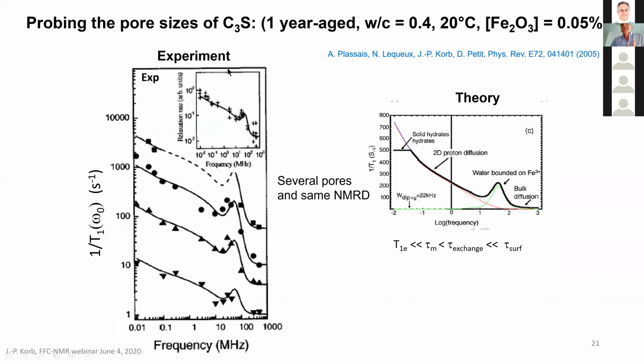And that's limited to the first 24 hours, but we succeeded with Nicolas Lequeux to observe, not for cement paste, but for a single phase of C3S, which is a very simplified cement, and limiting the amount of ferric ion to only 0.05%. The water to cement ratio is 0.4, 1 year age. And in that case, it's not anymore an exponential, but you have 4 different correlation times that could be renormalized to a single one. So we have several pores and the same NMRD. That's the experiment in log-log plot. That's the theory that we showed before, but in semi-log.